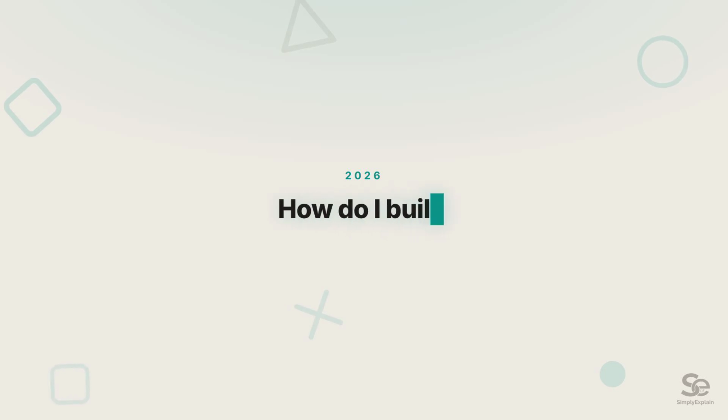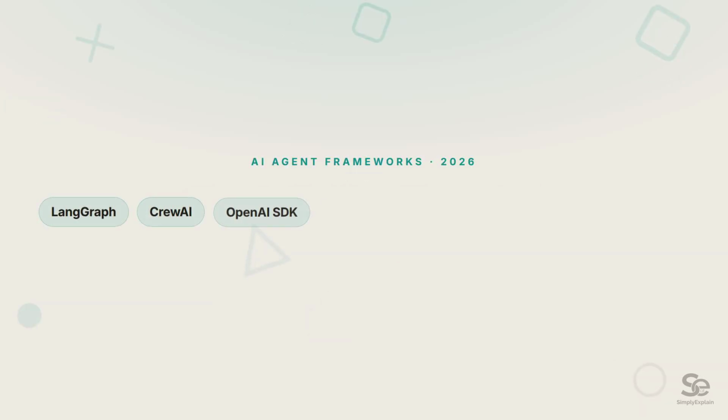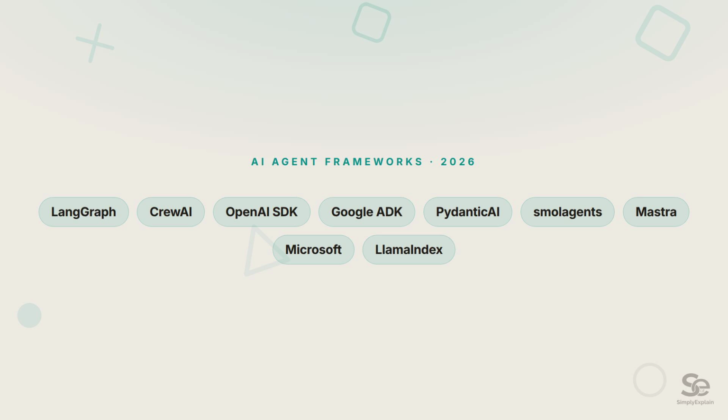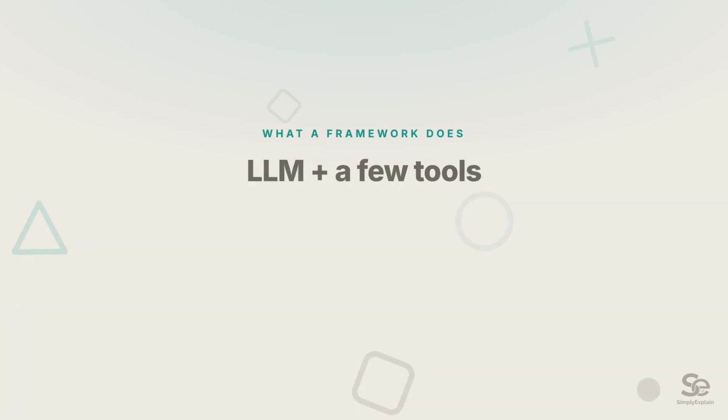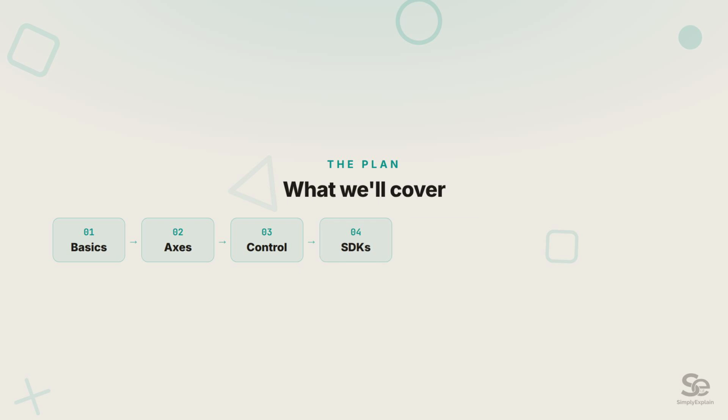Right now, this is the question on every developer's mind, and honestly, the answer has gotten a little messy. Because the moment you start, you run into multiple framework options, and every single guide swears that theirs is the best. A framework isn't just a model with a few tools bolted on. The good ones handle state, memory, tool use, evaluation, and deployment for you. No single framework wins for everyone.